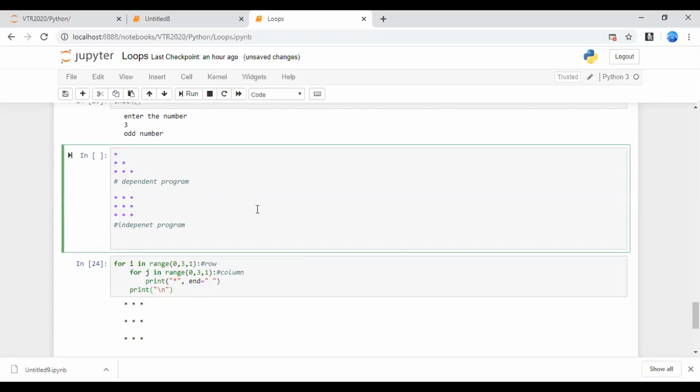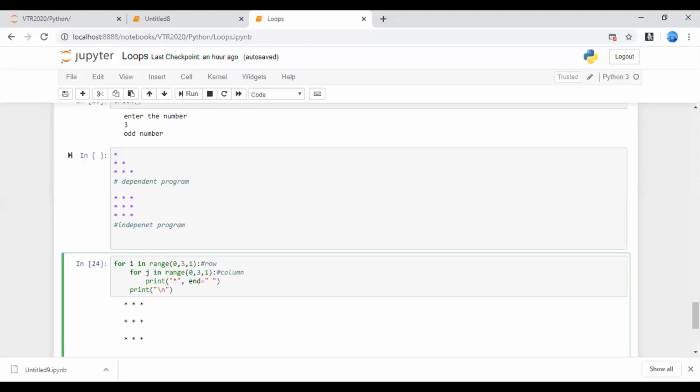I'll just give a hint for you people. The hint is row number 1, 1 column, row number 2, 2 columns, row number 3, 3 columns. That is, the number of columns is dependent on the number of rows. Rather than me putting range of 0, 3, 1, I will depend on my row number. Rather than putting j in range of 0, 3, 1, I need to use some other variable. What to use, I want you people to think.